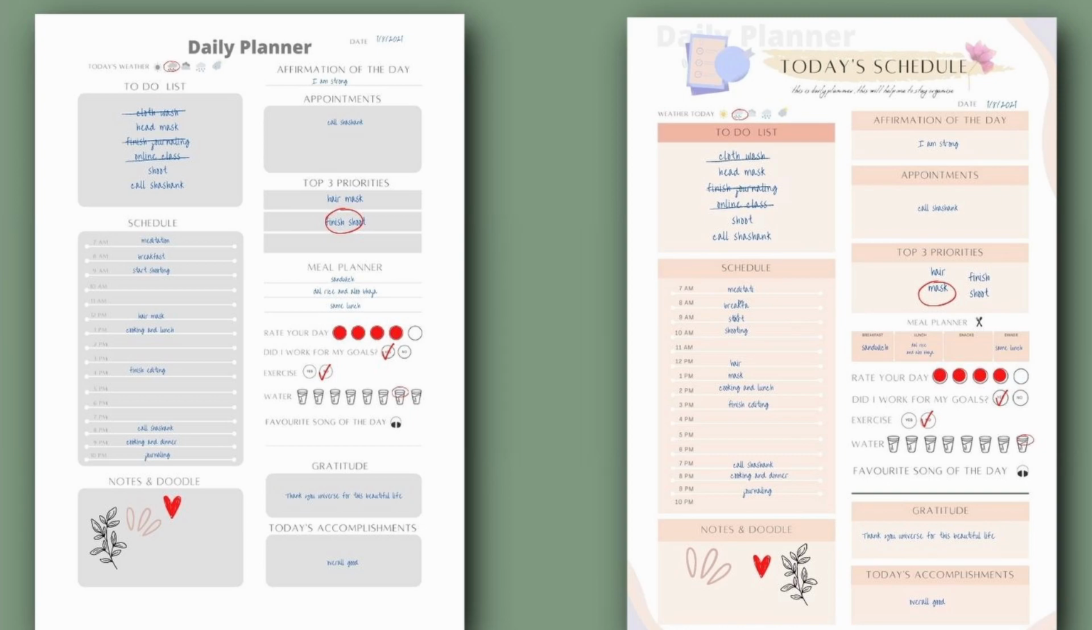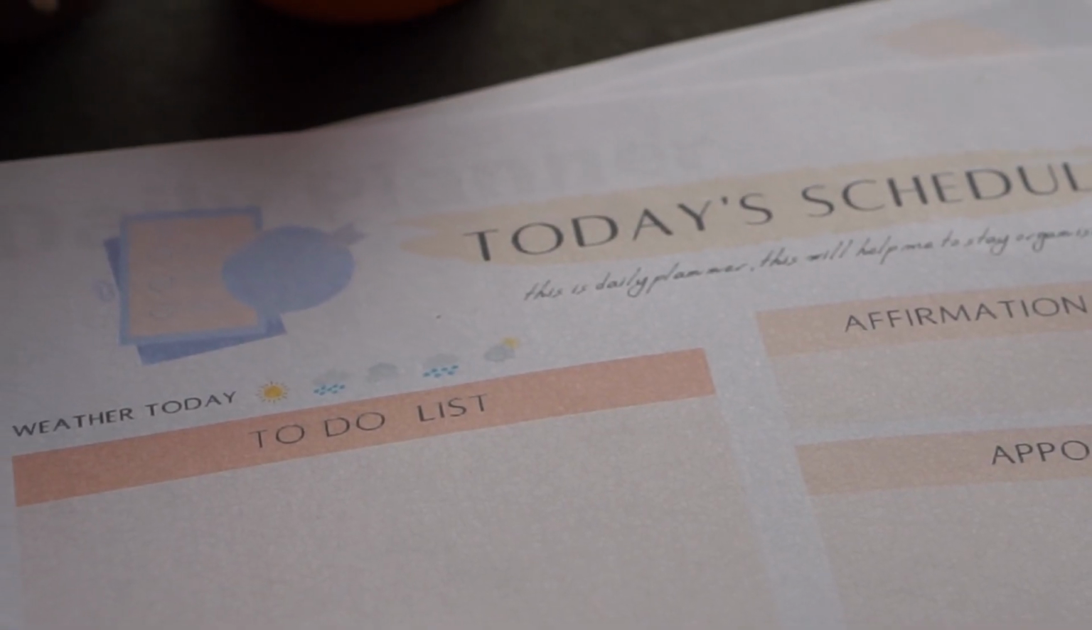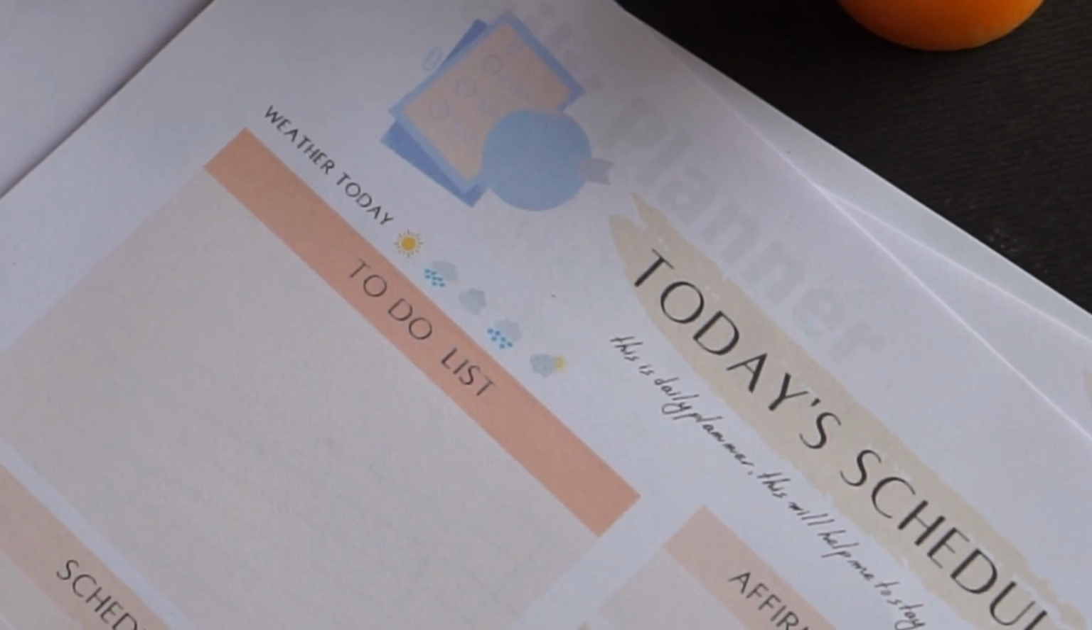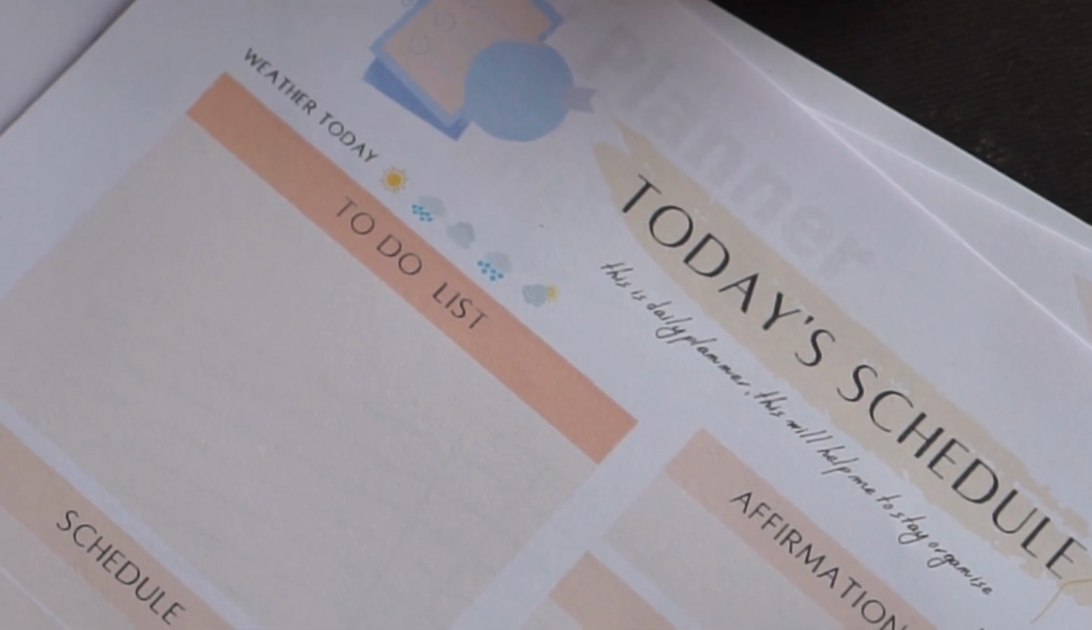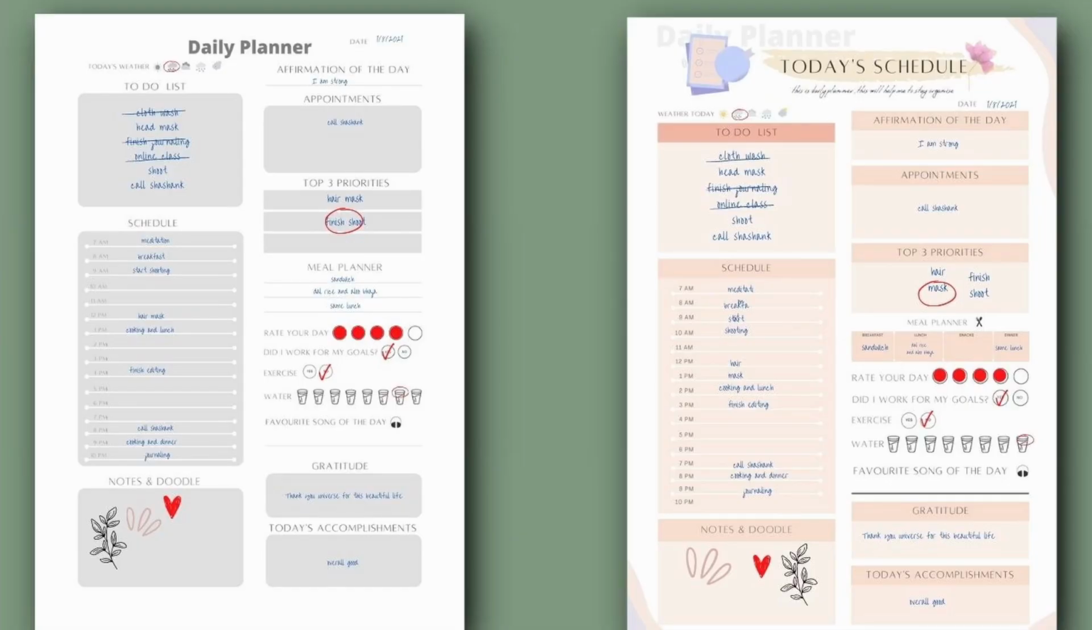The next you will see is daily planner. In daily planner you will get 31 pages. First thing you will see on the left side is date. You are going to write the date. Then you will see today's weather. I have designed 5 types of weather. Then below that you will see to-do list. Then you will see schedule, from morning 7 a.m. to night 10 p.m. You can write what time you are going to do what things.